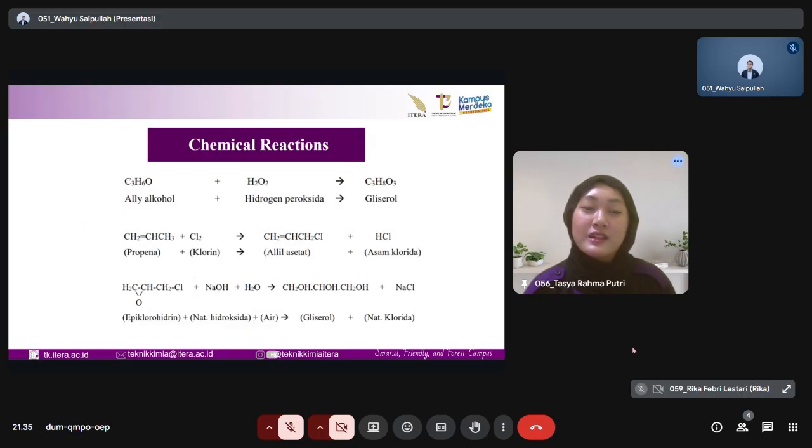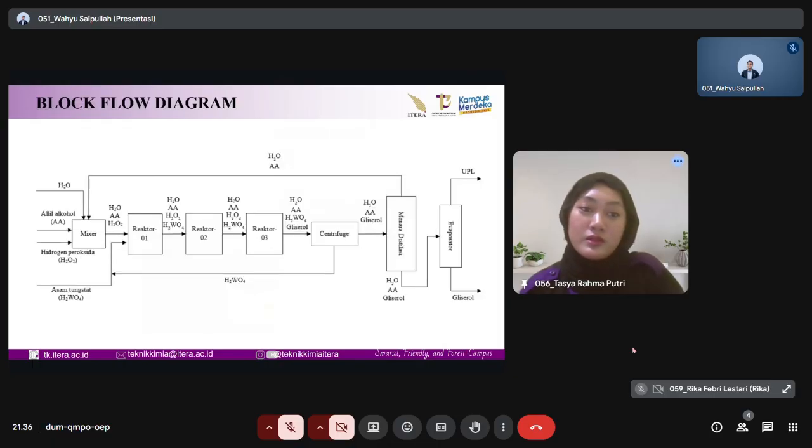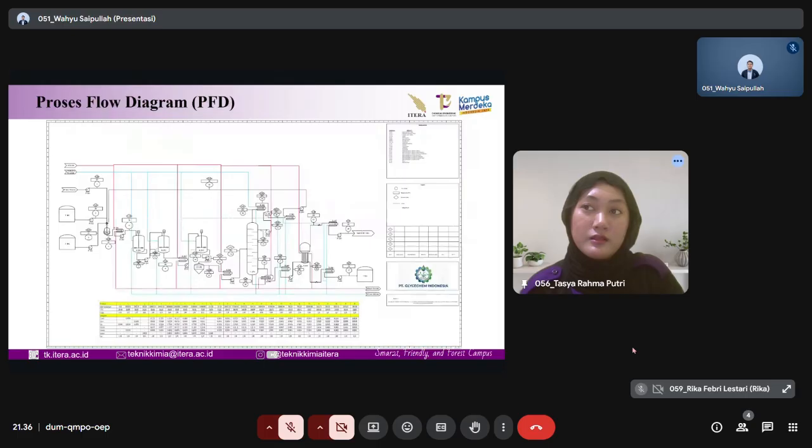Chemical reaction, there is C3H6O or allyl alcohol plus H2O2 or hydrogen peroxide to become C3H8O3 or glycerol. And this specification of mixer, the complete data can be seen below. And our block flow diagram can be seen below. And process flow diagram can be seen below.